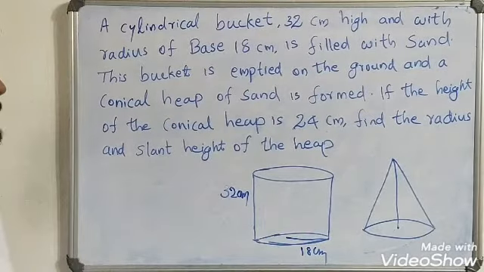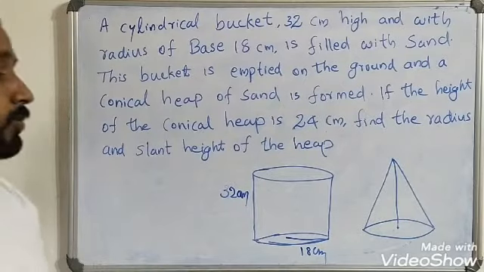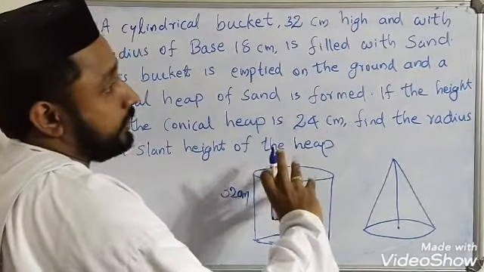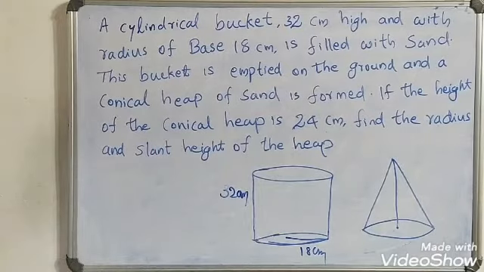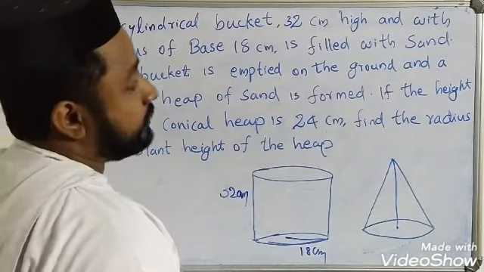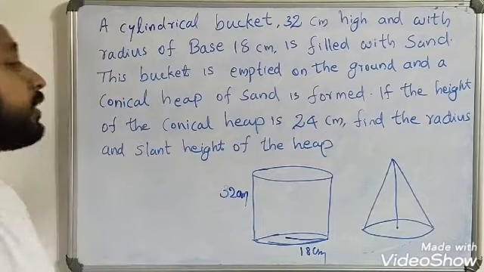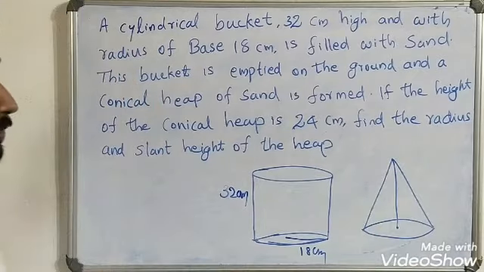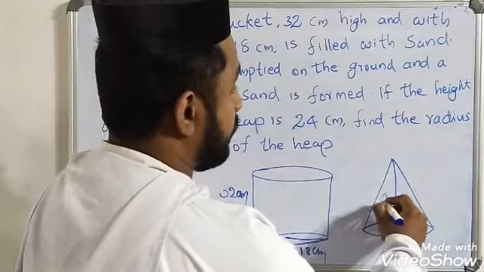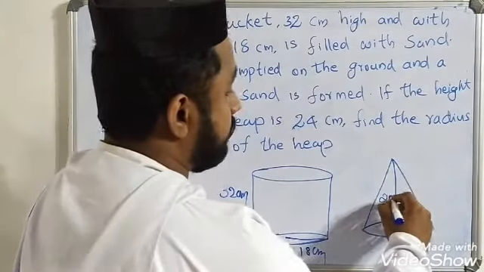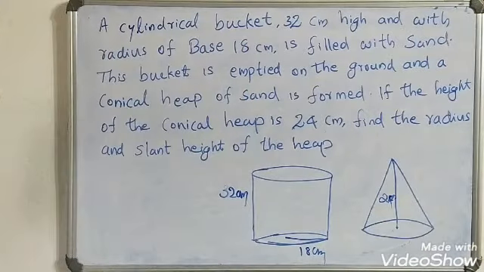This bucket is emptied on the ground and a conical heap of sand is formed. If the height of the conical heap is 24 centimeter, find the radius and slant height of the heap.